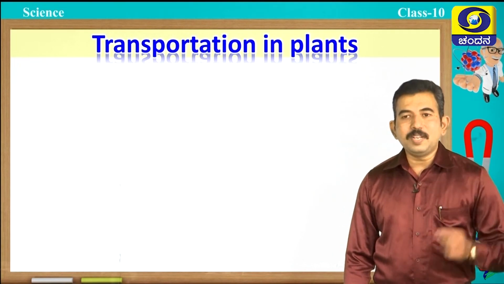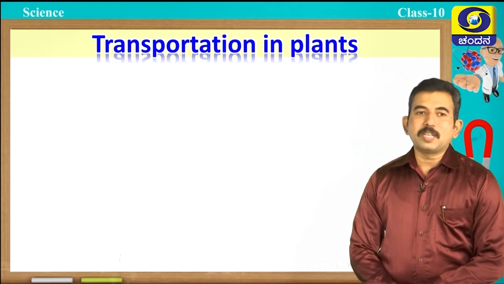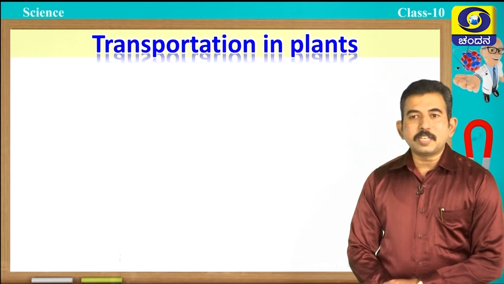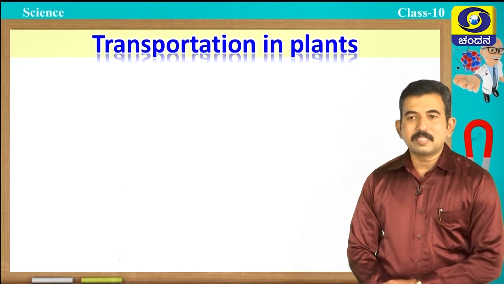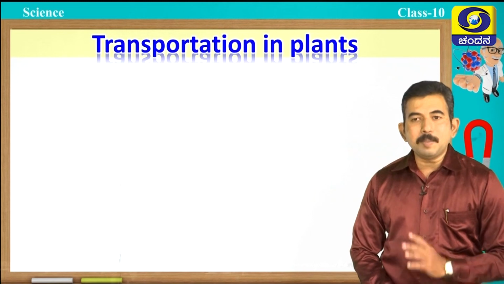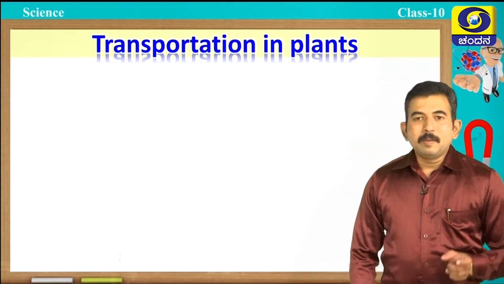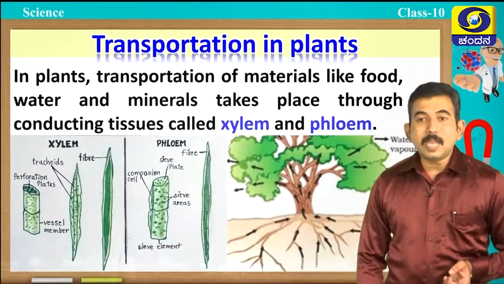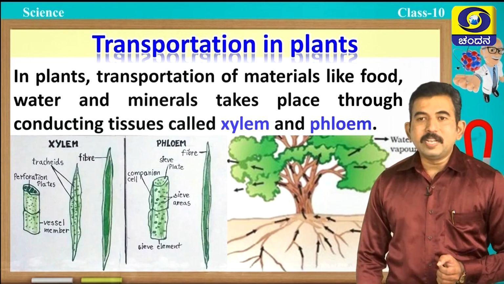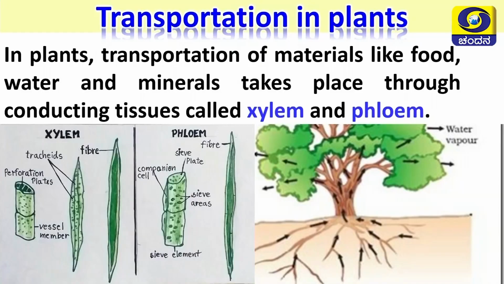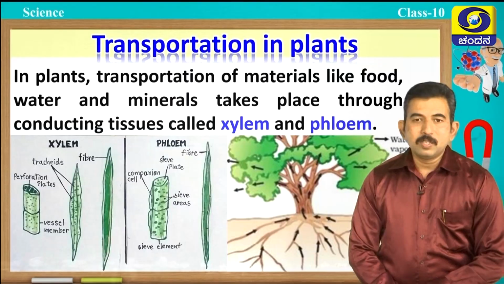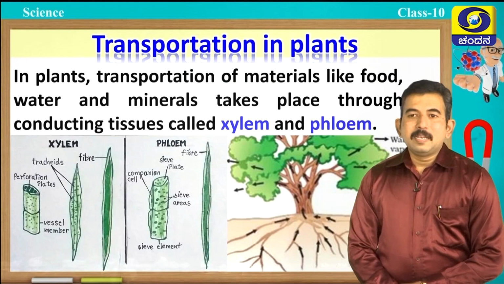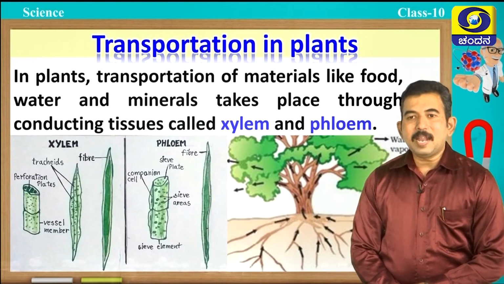In the last class we discussed in detail transportation in animals. Similarly, in plants also transportation is one of the essential life processes. In plants the transportation is very simple when compared to animals. The conducting tissues, mainly xylem and phloem, play a very important role in transportation of water, food and minerals. So remember students, xylem and phloem are the main conducting tissues present in plants.